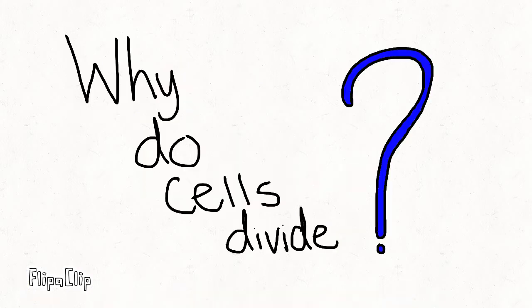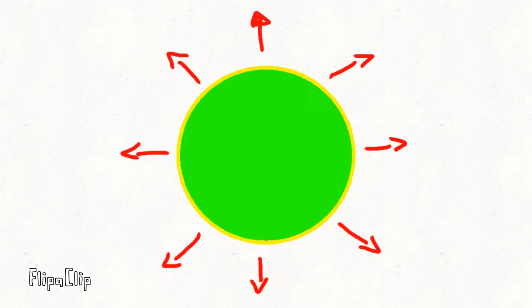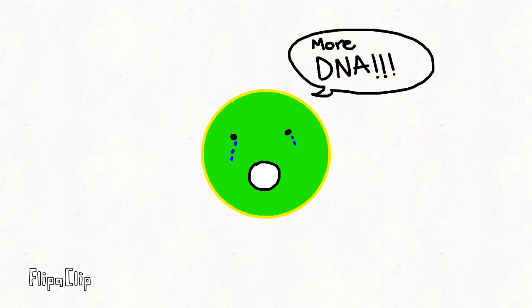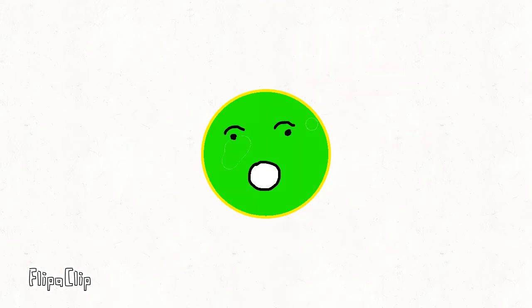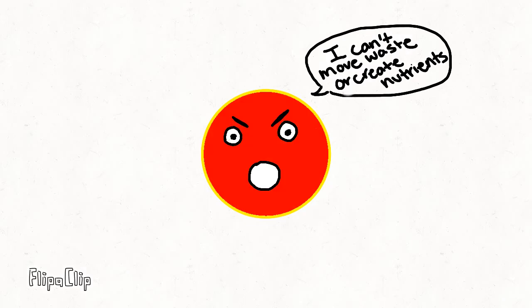Why do cells divide? They divide because the larger a cell becomes, the more the cell uses its DNA. Also, a bigger cell is less efficient in moving nutrients and waste across the cell membrane.